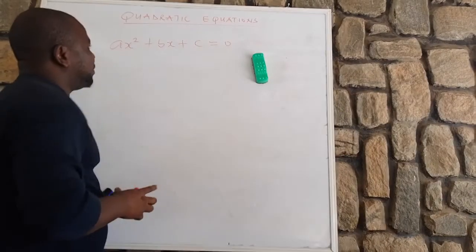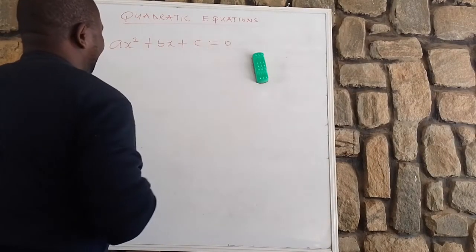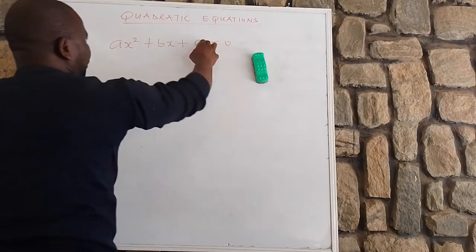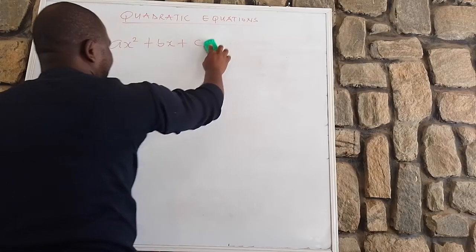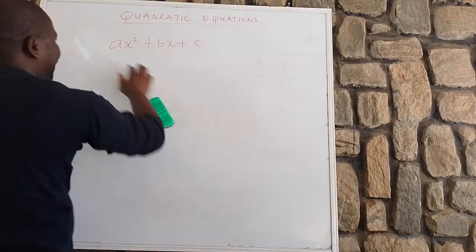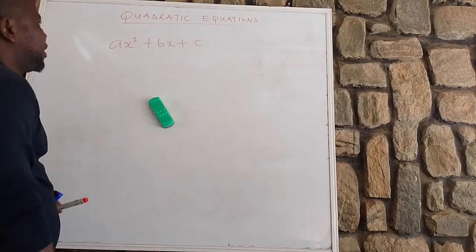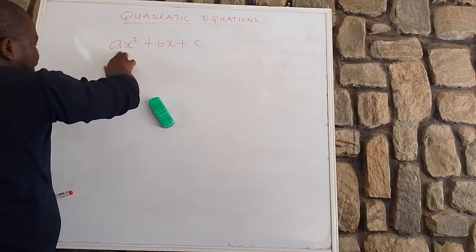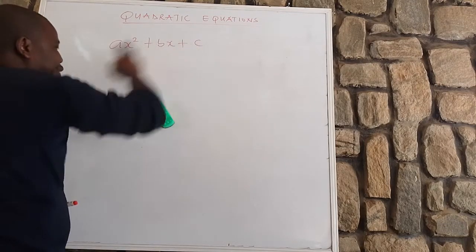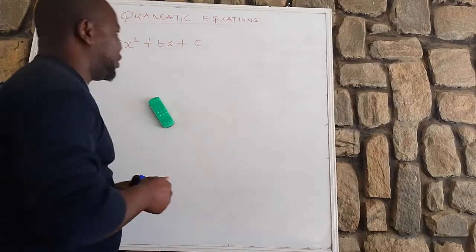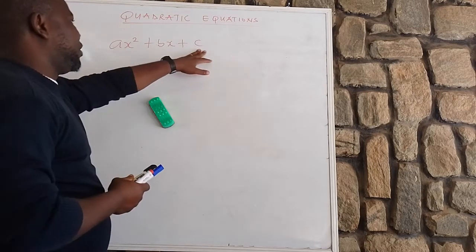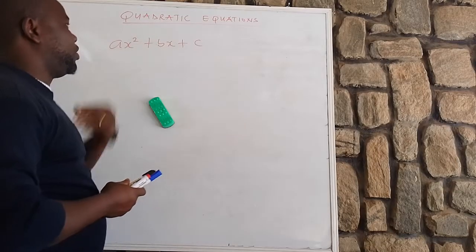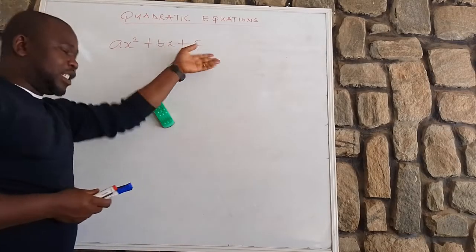But when we are talking about a quadratic expression, this is an equation because it equals 0. A quadratic expression is of this form, without the equality sign. Please take notes, because some of you call this a quadratic equation, but it is an expression.